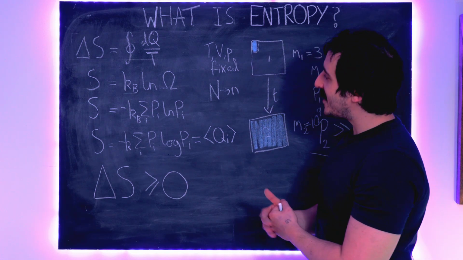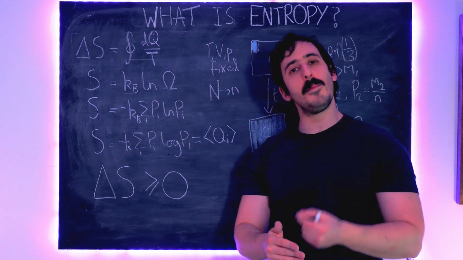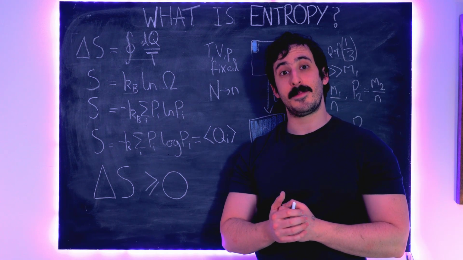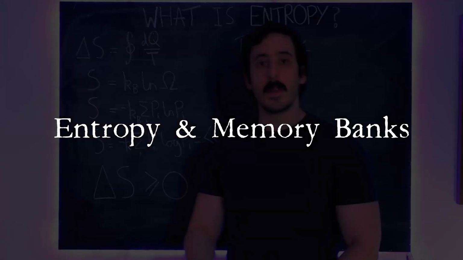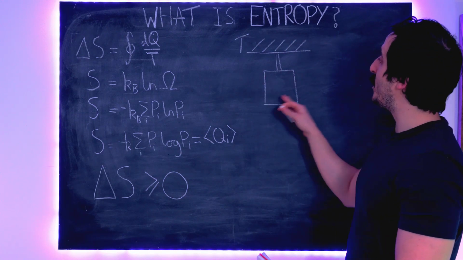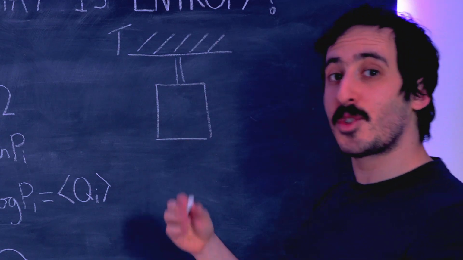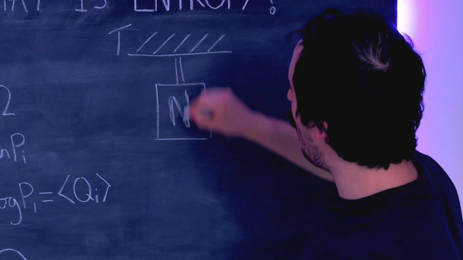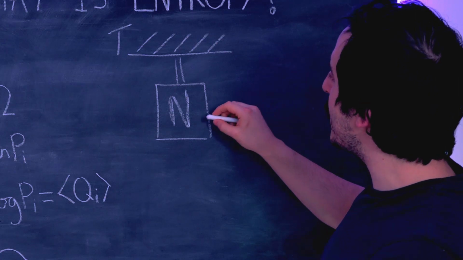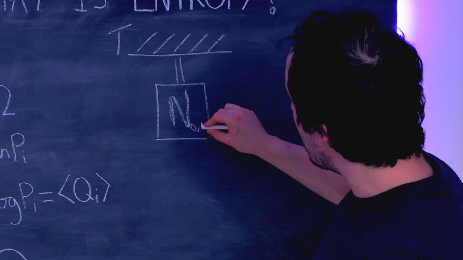So that gives an idea as to how all these things come together, and what we're going to do now is look at one more example which really drives home how these are fundamentally connected. Right, so what I want you to do now is imagine that we have some computing device, which is this box, and this computing device is storing N bits of information, capital N bits, and each bit can be either 0 or 1, right?